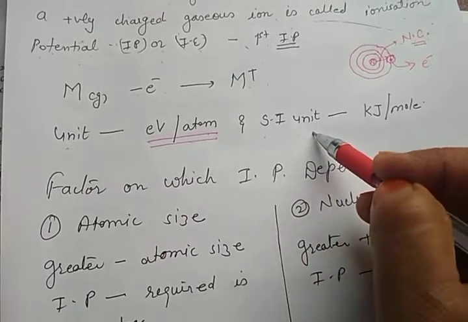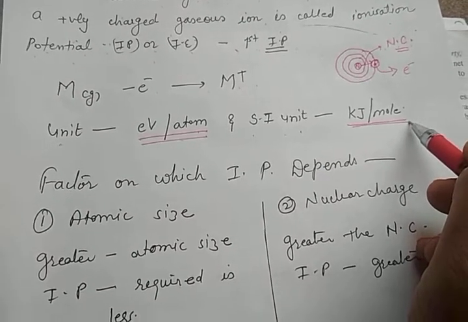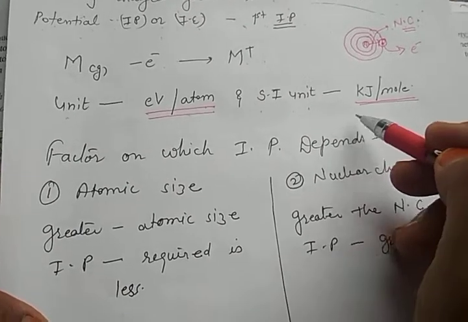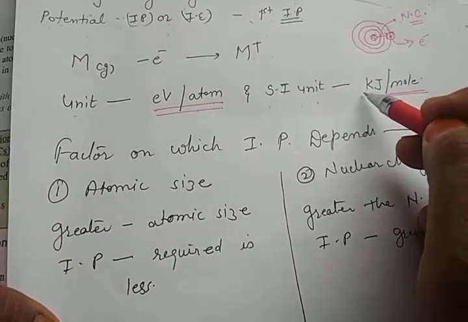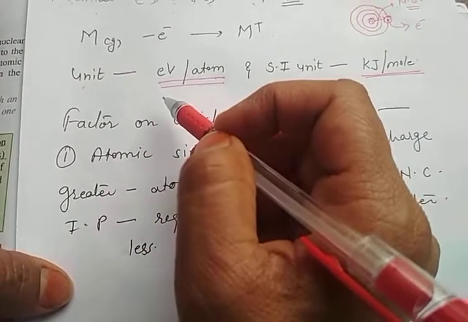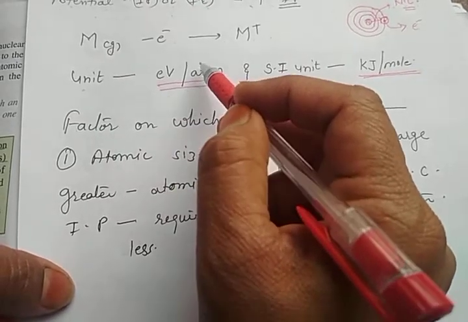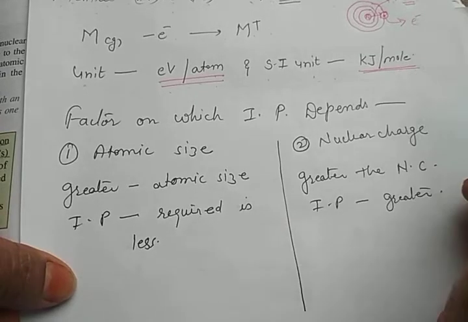In SI unit, it is measured in terms of kilojoule per mole. It can be asked in the exam directly to write the unit of ionization potential. The SI unit of ionization potential is dash, that is a kilojoule per mole. This way also can be asked. So remember, the unit to measure the ionization energy is electron volt per atom, or the SI unit is kilojoule per mole.